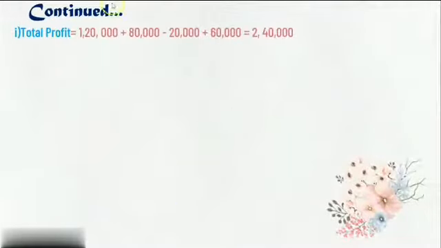As per the formula, we first have to find the total profit. The formula of total profit is: first add all our profits, and then subtract all our losses. The organization earned 1,20,000 in the first year, 80,000 in the second year, suffered a loss of 20,000 rupees in the third year, and earned a profit in the fourth year. So first we add 1,20,000 and 80,000, then subtract the loss, and then add 60,000 rupees. The total profit we got here is 2,40,000 rupees.